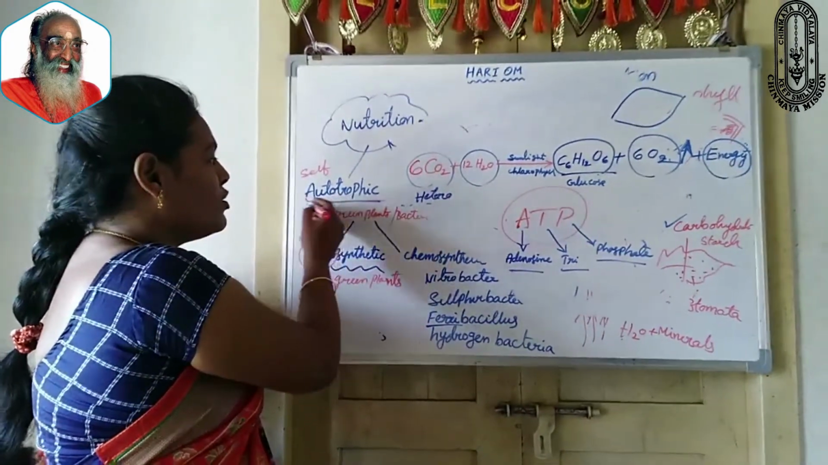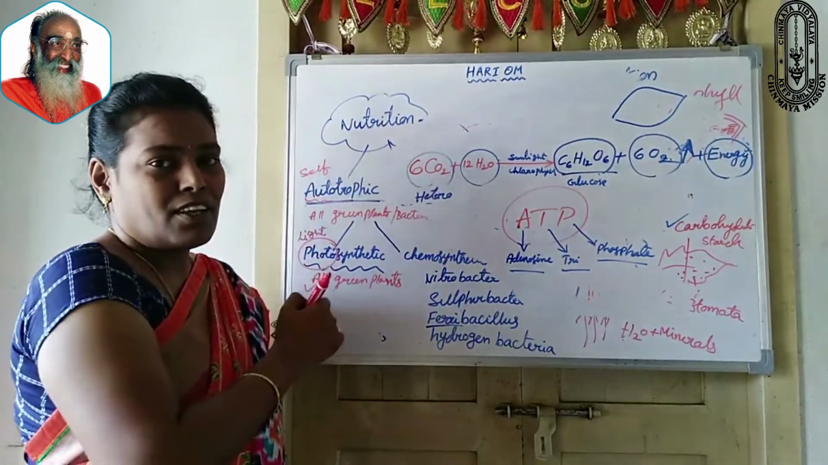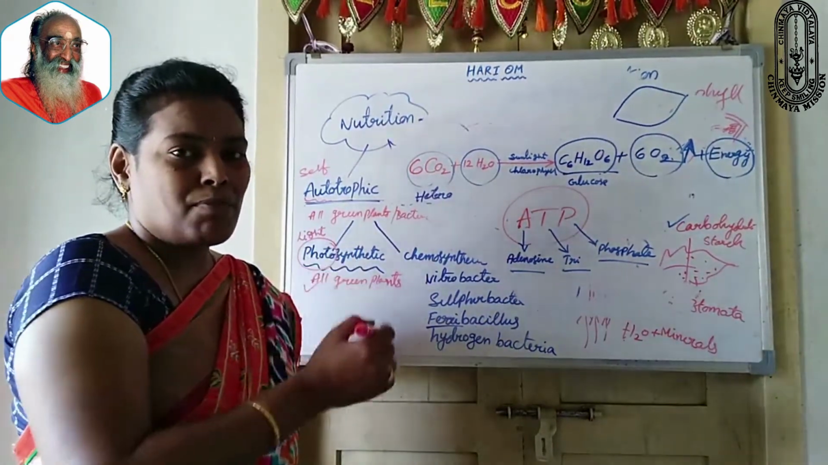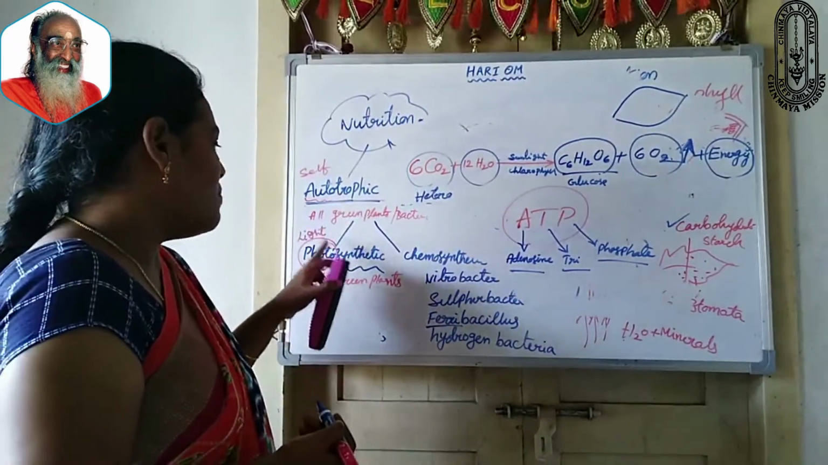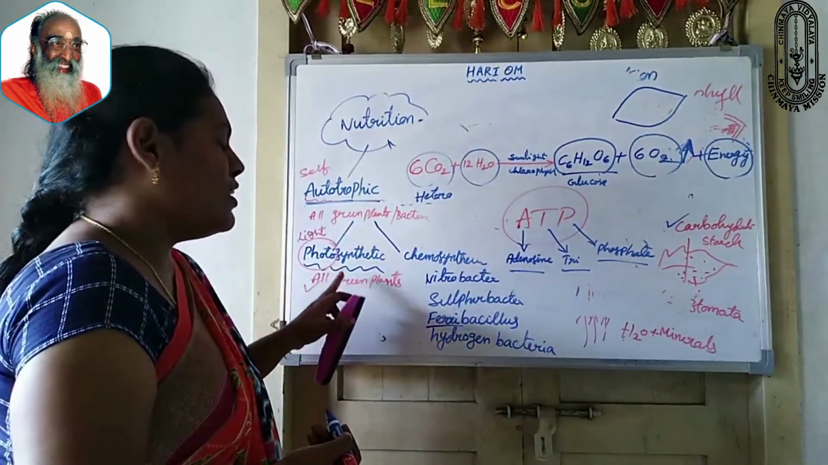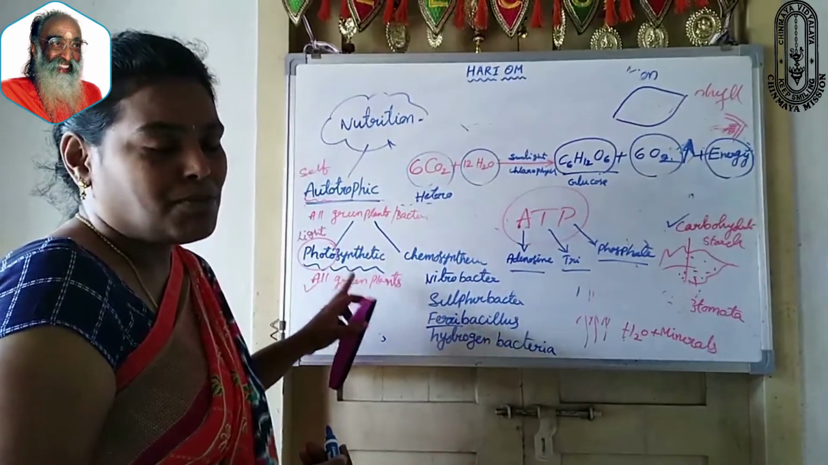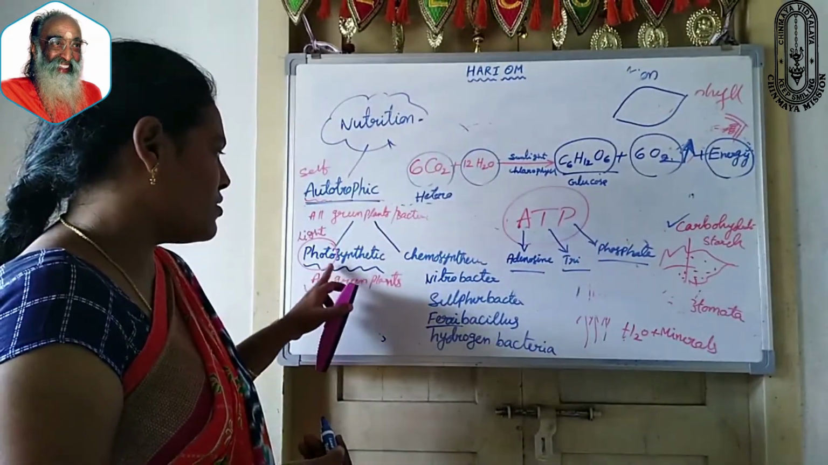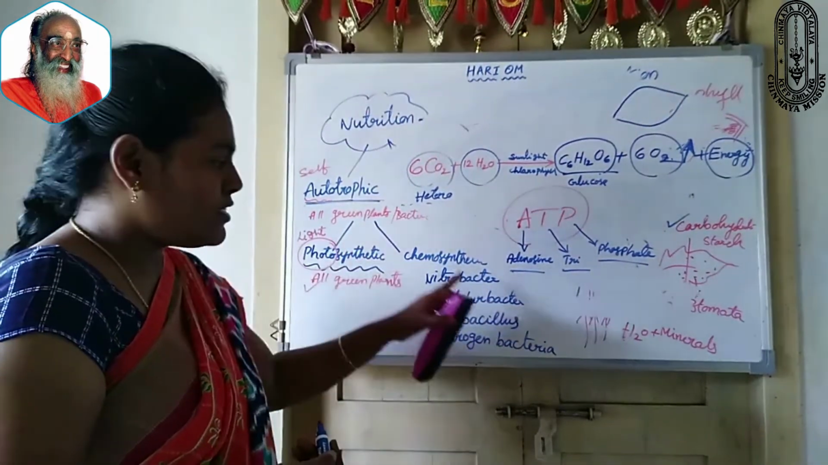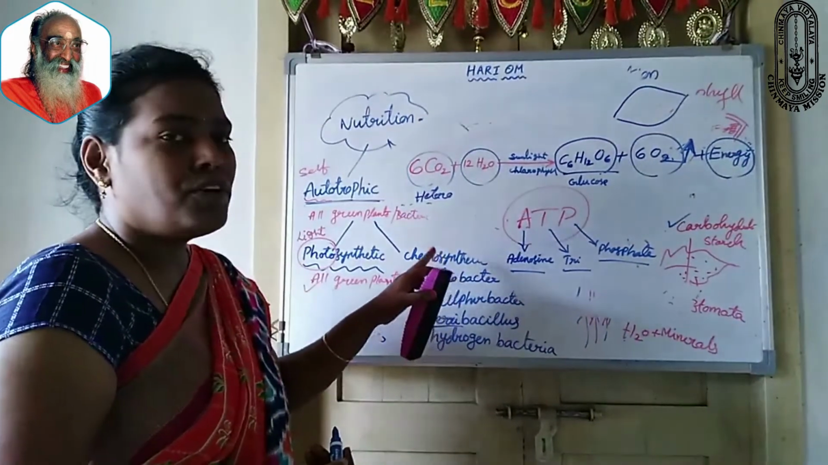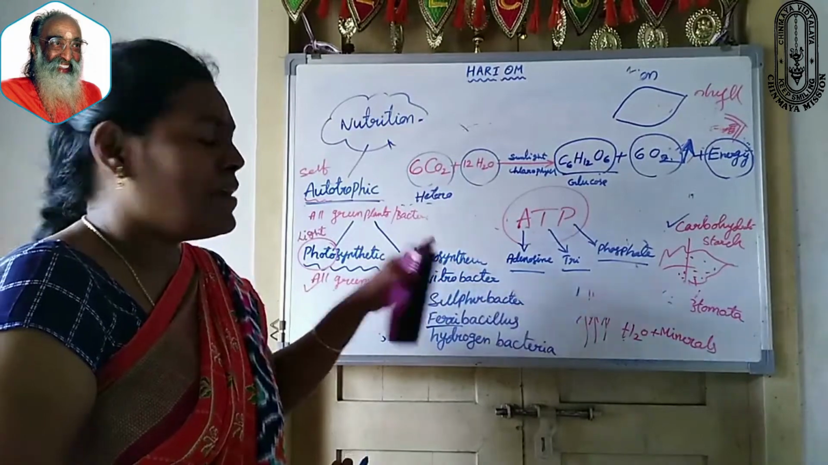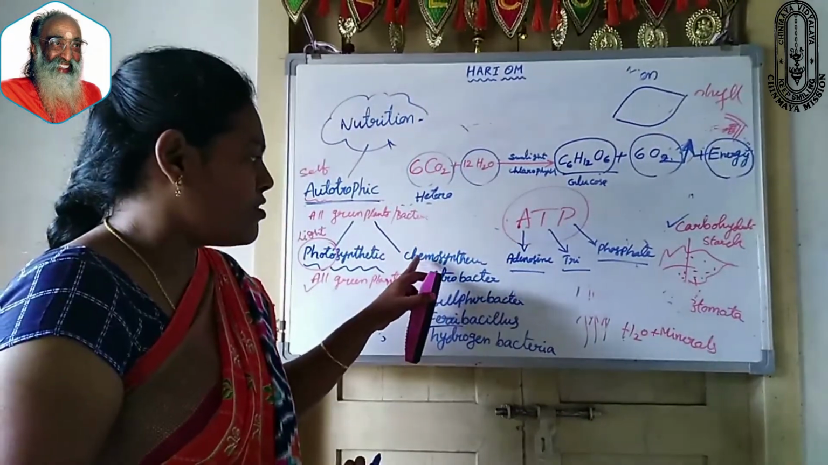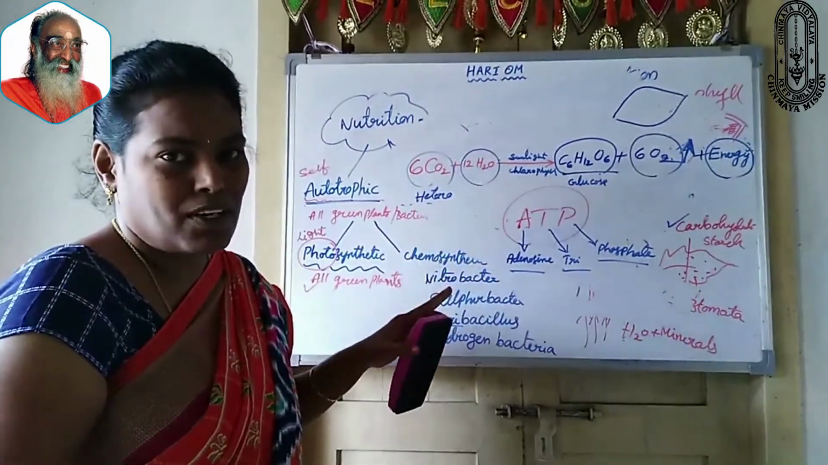Again, if you see, auto means self-preparation. All green plants and some types of bacteria prepare their own food by themselves. In the presence of sunlight and chlorophyll, all green plants prepare their own food. That process is called photosynthesis. And some types of bacteria put together carbonic compounds and prepare their own food. This type of process is called chemosynthetic autotrophic nutrition.